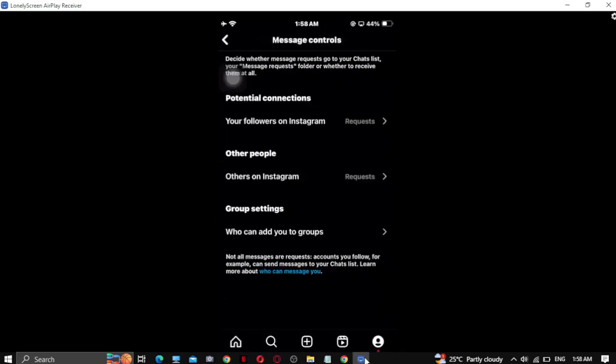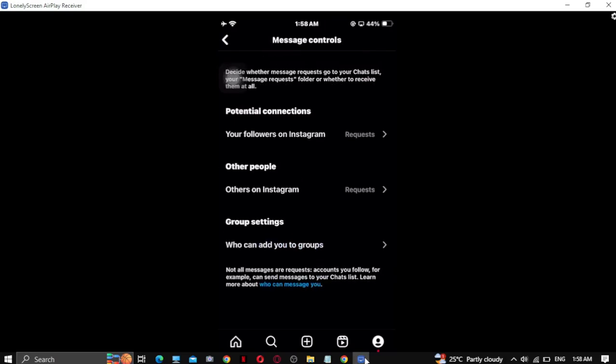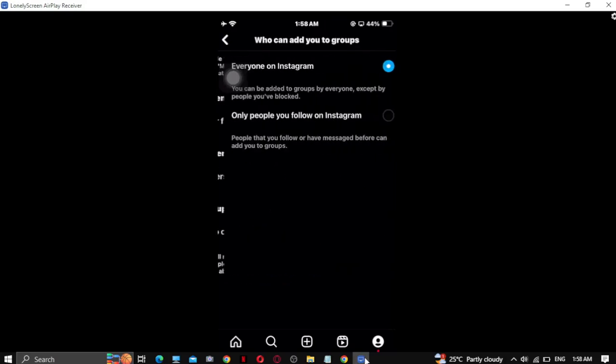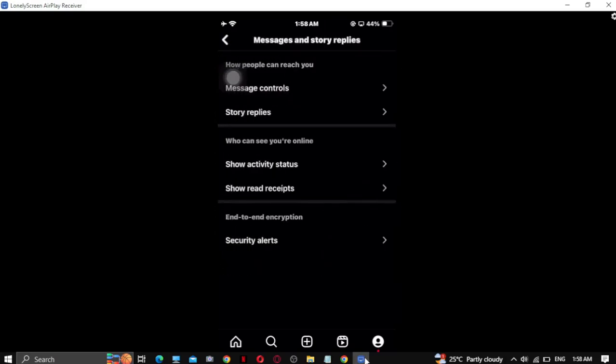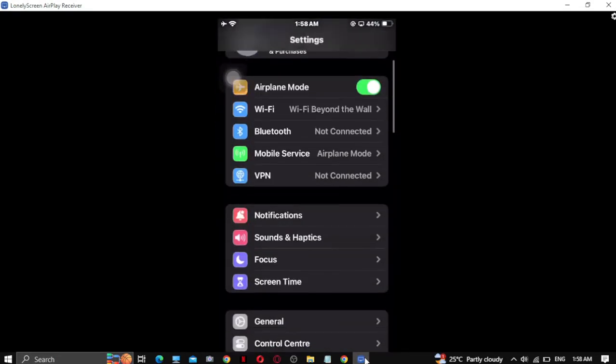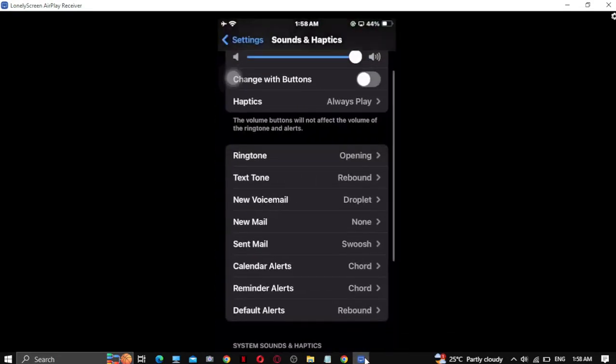So make sure you all enable it, everyone on. After that you have to go to the settings and go to the sounds and haptics.